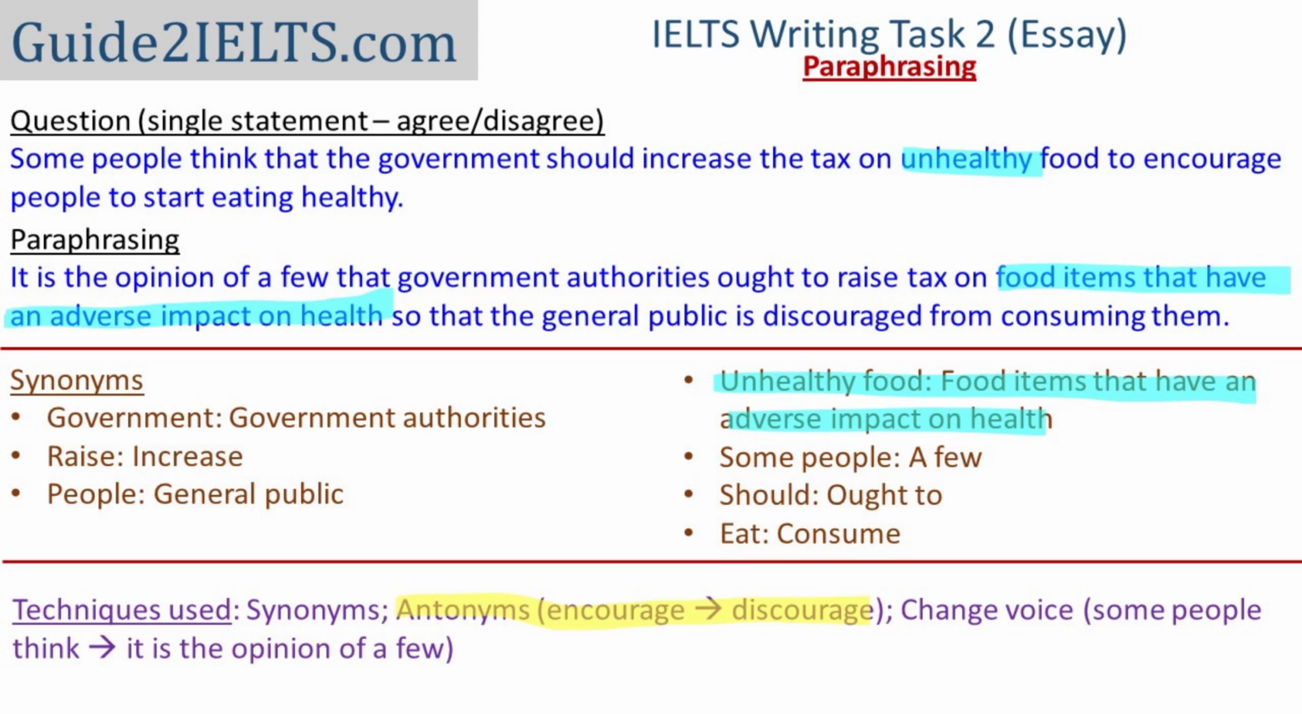So instead of saying that something can encourage people to start eating healthy, I can say that it can discourage people from eating unhealthy. Another noteworthy thing in this paraphrasing is replacement of unhealthy food with food items that have an adverse impact on health. Sometimes when you don't have perfect synonyms, you may replace a shorter phrase with a longer one just explaining it.